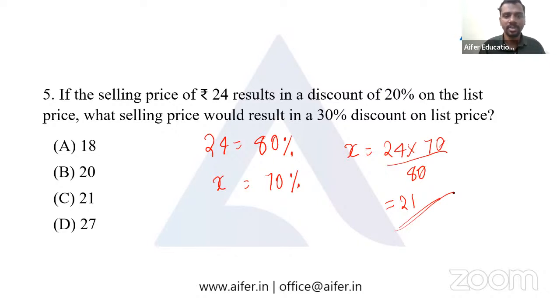This particular question is regarding the concept of selling price. When there is a discount, we compare it with the concept of loss, as there is a reduction in the price. So when there is a 20% discount, we put rupees 24 as 80% of the original value, and when there is a 30% discount, we put it as 70% of the original value. So we have 24 is 80%, x is 70%, and we get 21 as the correct answer. I hope it's clear.